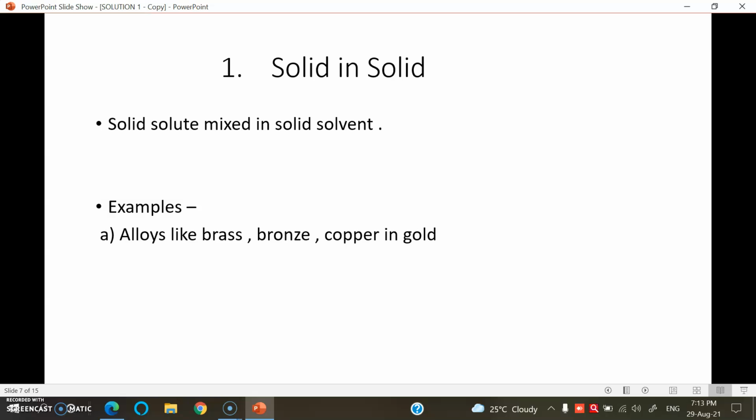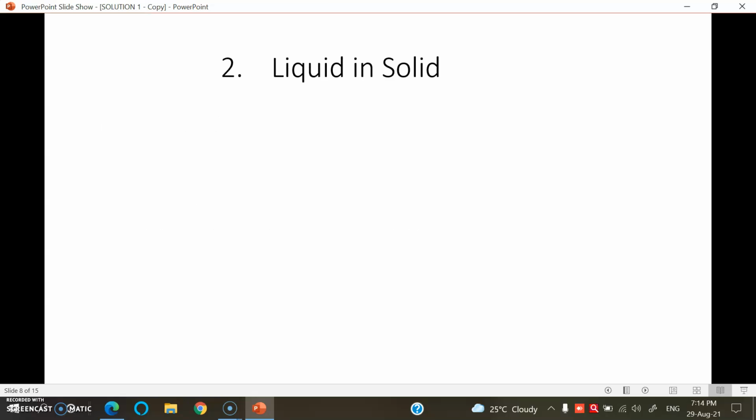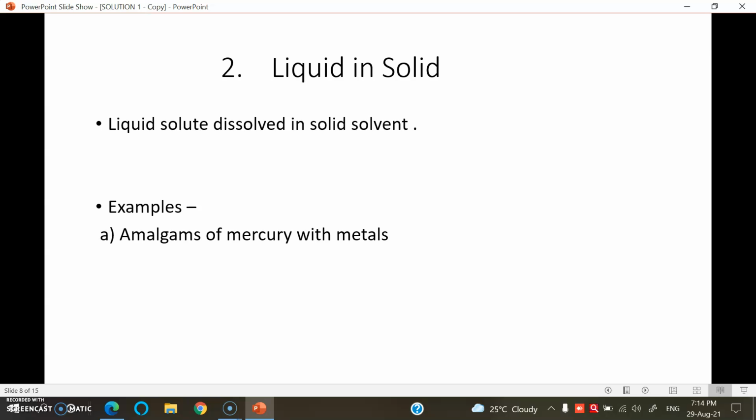Second class, liquid in solid. Here liquid solute dissolves in solid solvent. For example, amalgams of mercury with metal. Liquid mercury, whenever mixed in a specific metal, forms a metal amalgam.